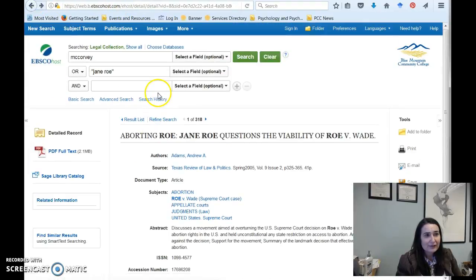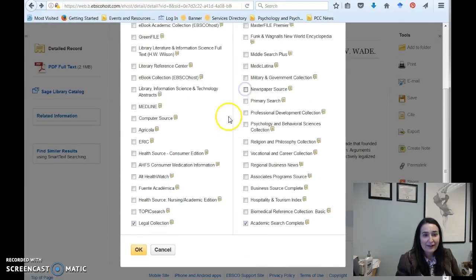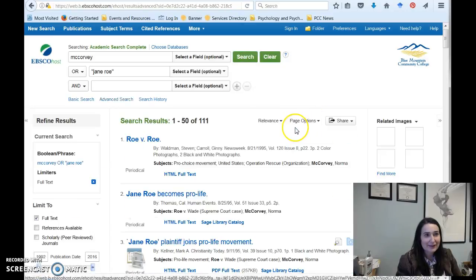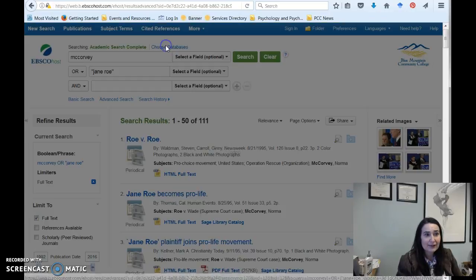I'm kind of surprised though. I want to go back and I'm going to choose these databases again. I'm just so surprised that our resources came from as late as, what was it, the 90s? So I'm going to click OK there. I'm going to limit to full text. I just want to test this out because that surprises me, in case somehow choosing multiple databases confuses the system. No, 1992. That really, again, surprises me.